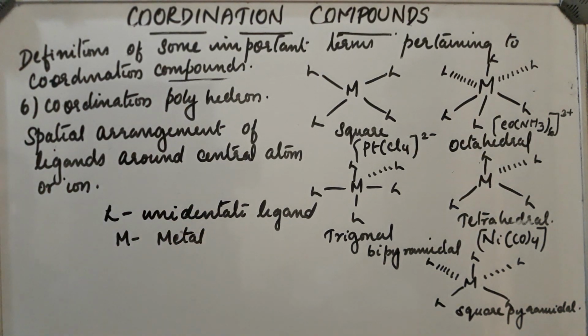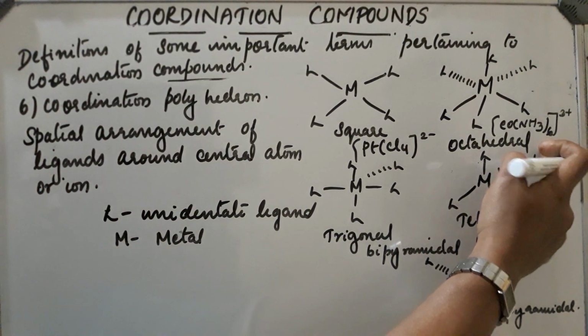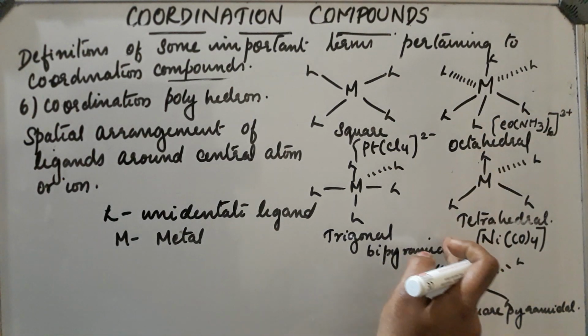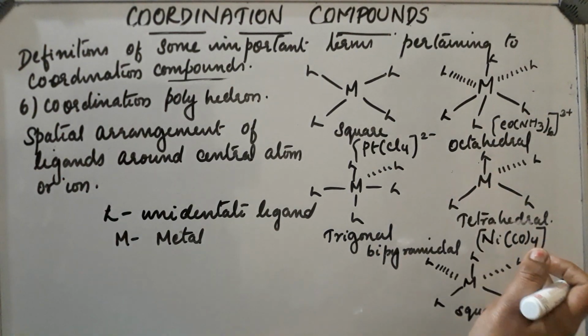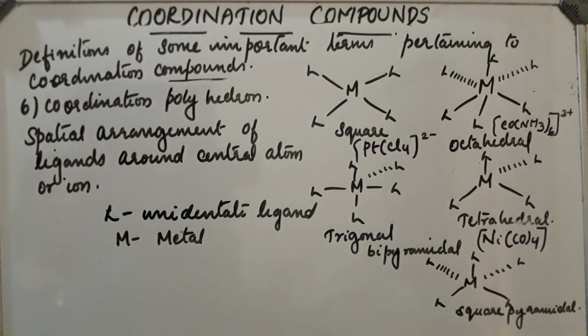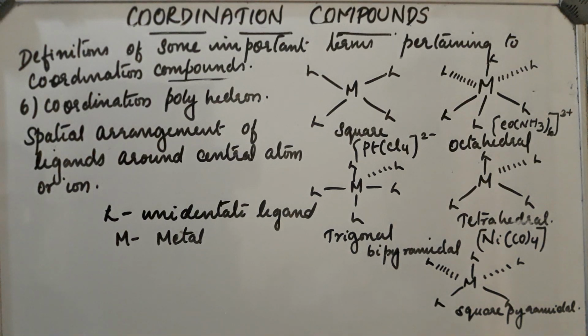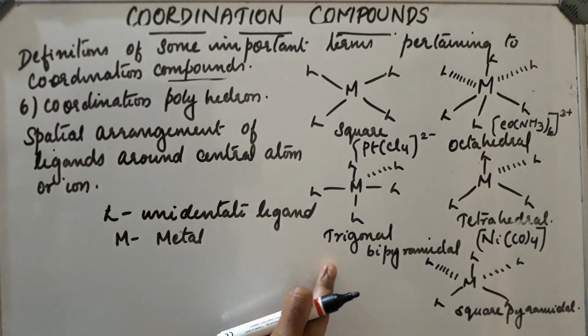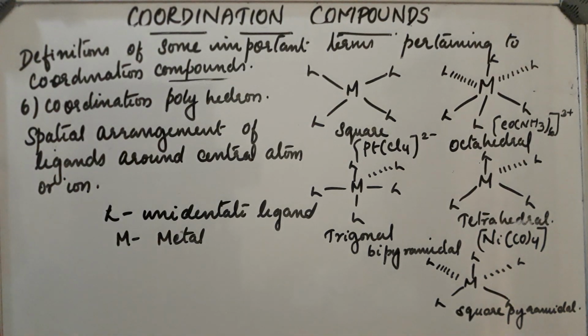Example is Co(NH3)6, six ligands are attached. Next, tetrahedral, this arrangement, and an example is Ni(CO)4, nickel carbonyl compound. Carbonyl is the ligand and nickel is the metal atom. Now, the third one is square planar, PtCl4 2- is an example. Next, fourth one, trigonal bipyramidal, and fifth one is square pyramidal. So, like this, different types of arrangement are possible.